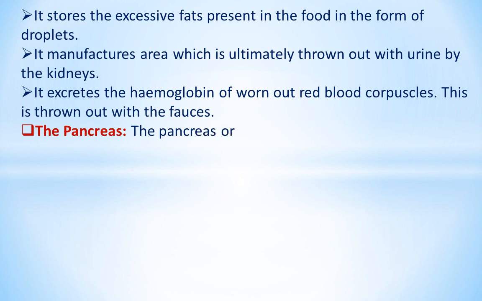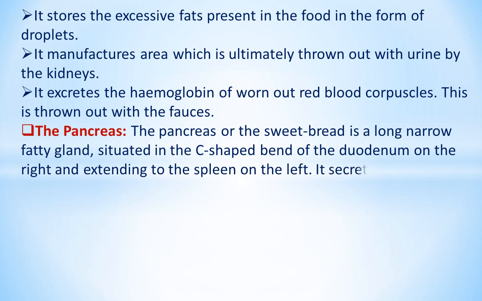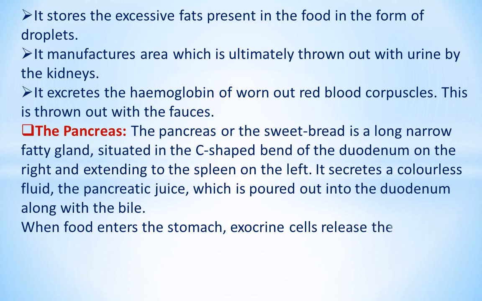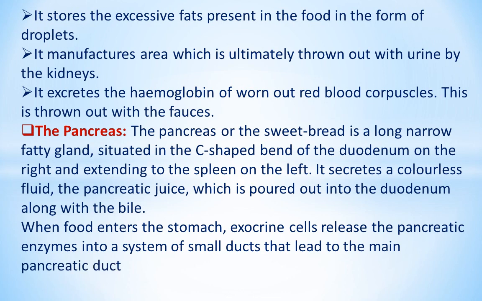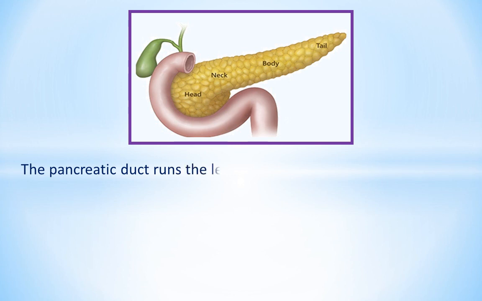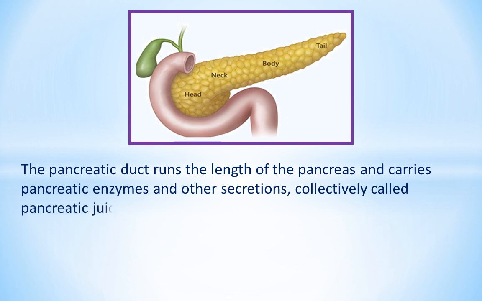The pancreas or the sweetbread is a long narrow fatty gland, situated in the C-shaped bend of the duodenum on the right and extending to the spleen on the left. It secretes a colorless fluid, the pancreatic juice, which is poured out into the duodenum along with the bile. When food enters the stomach, exocrine cells release the pancreatic enzymes into a system of small ducts that lead to the main pancreatic duct. The pancreatic duct runs the length of the pancreas and carries pancreatic enzymes and other secretions, collectively called pancreatic juice.